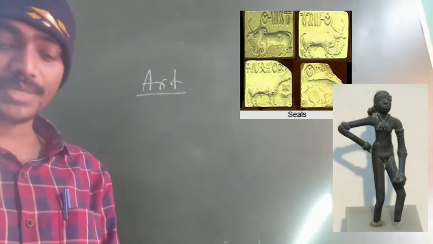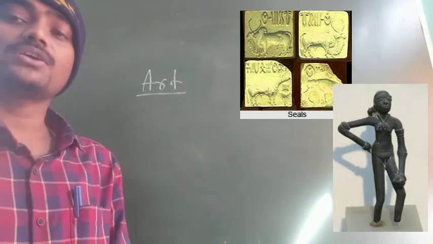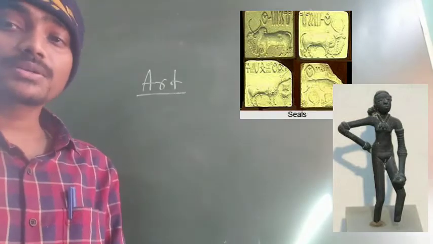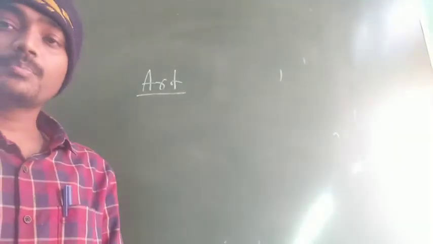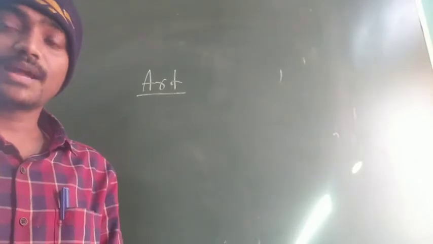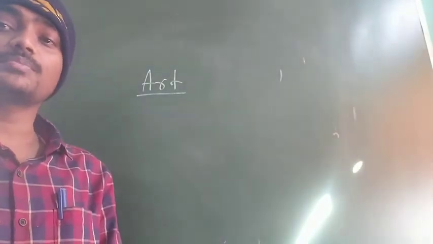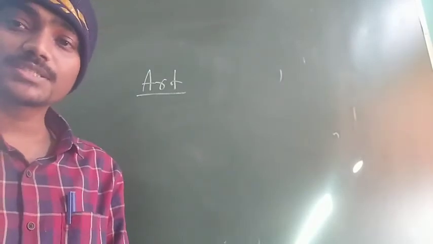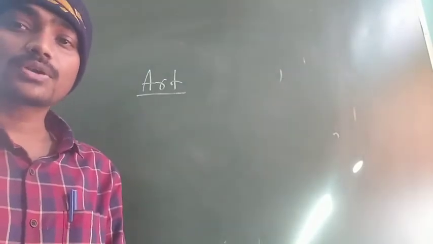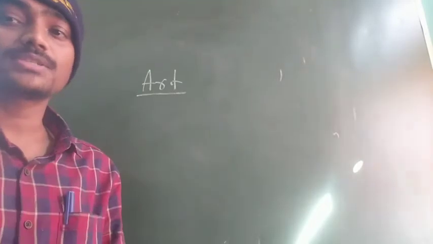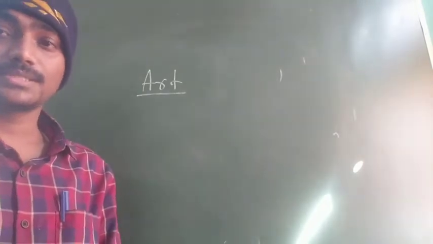You can see in the picture. Many seals also have pictures, but we cannot understand the language of that time, so most of the scriptures are still undeciphered by people today.